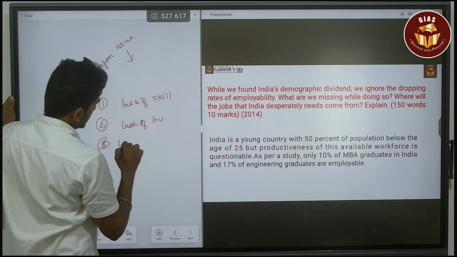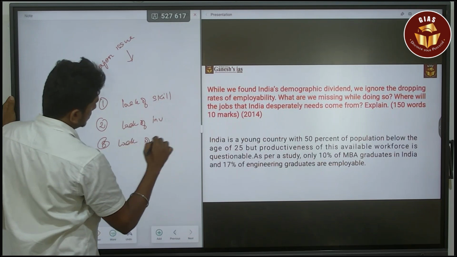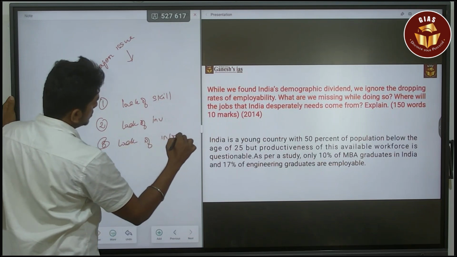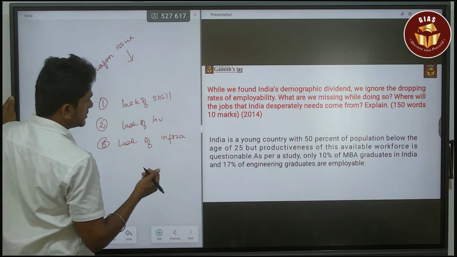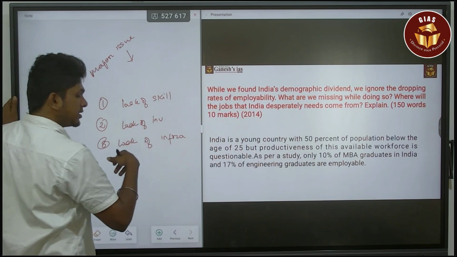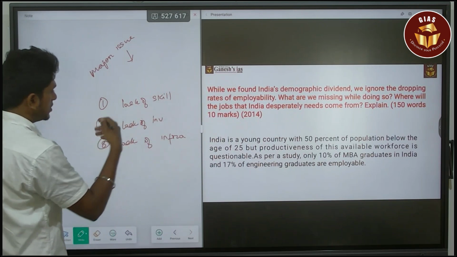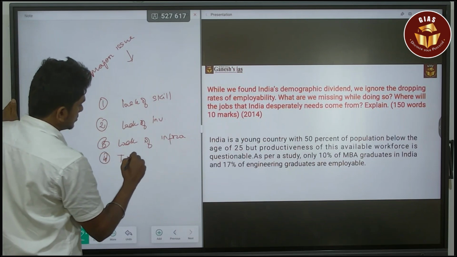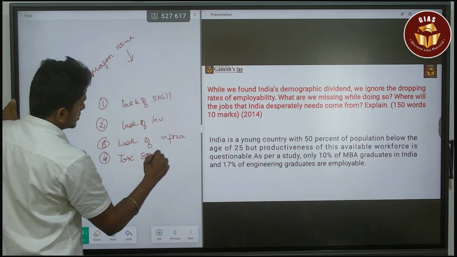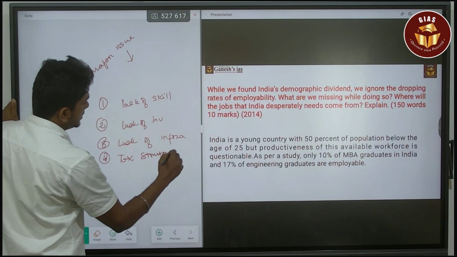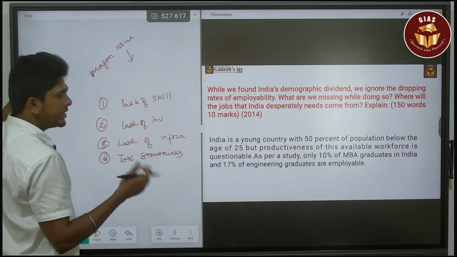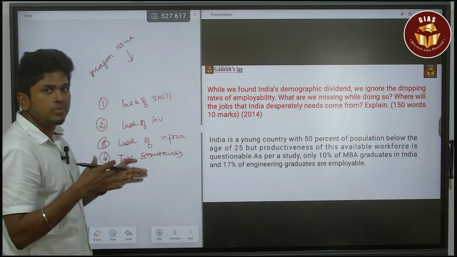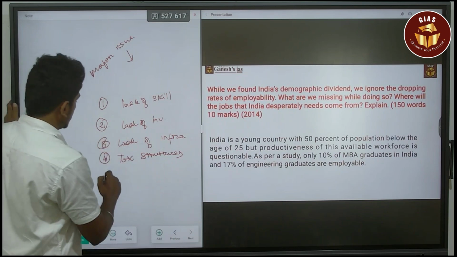Third, lack of infrastructure. So there is no infrastructure, so there is no growth of any industries. That leads to affecting the employment growth of this working population. Fourth, tax structures. Tax structures act as a barrier for companies to get into India. So that is affecting the employability of the present generation.